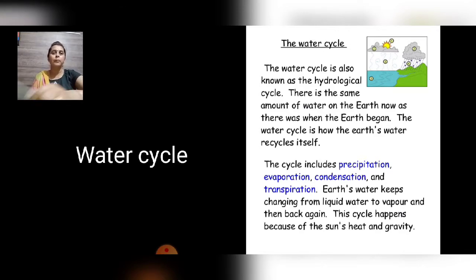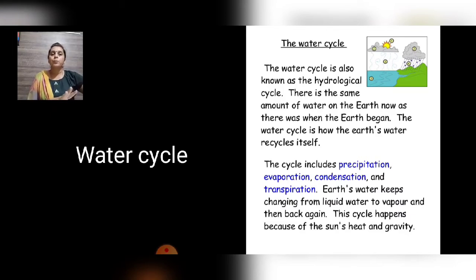So again, in a nutshell, what is the water cycle? It is explained here. The water cycle is also known as the hydrological cycle. There is the same amount of water on the earth's surface that we see now as when the earth began. The same proportion we will see even now. The water cycle is how the earth's water recycles itself.